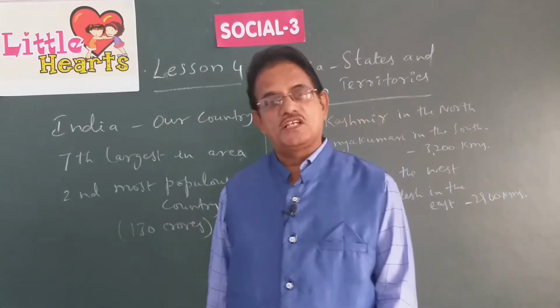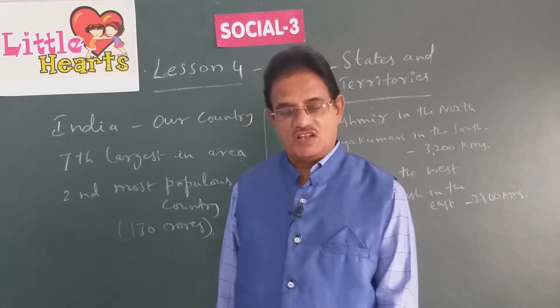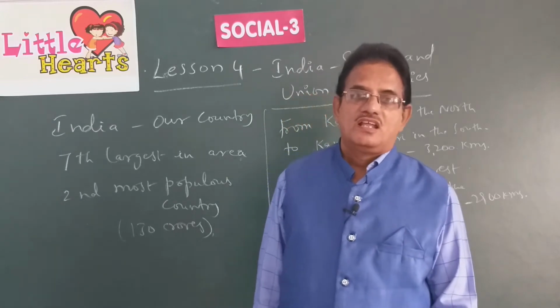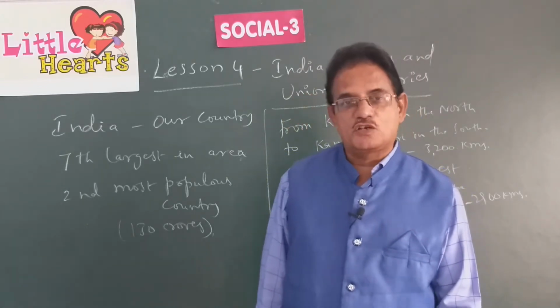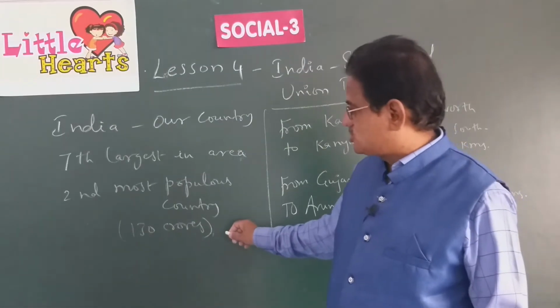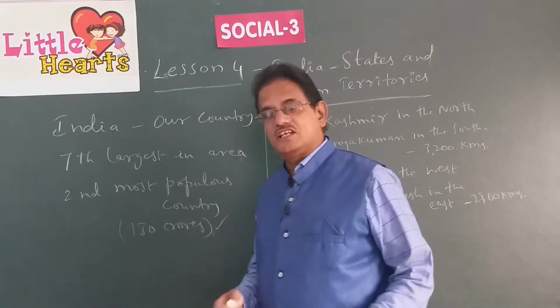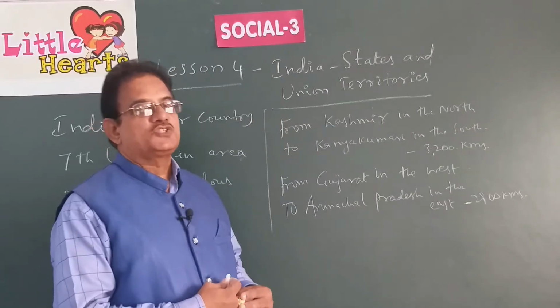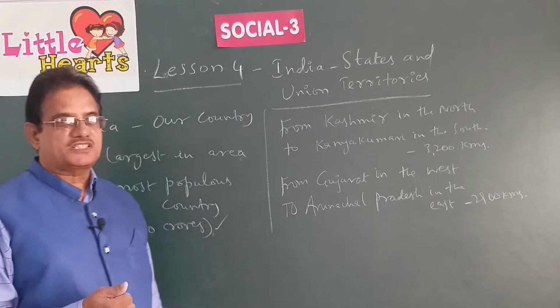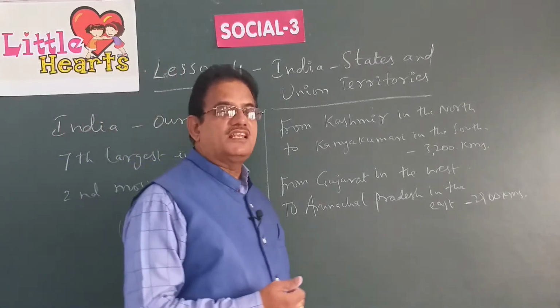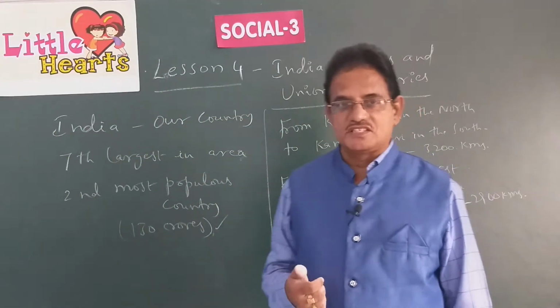The most populous country in the world is China with 150 crores of people, followed by India with 130 crore people. India's present estimated population is 130 crores. So India is the second most populous country and seventh largest country in the world, area-wise.